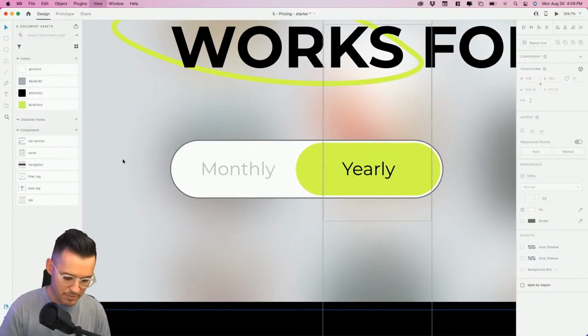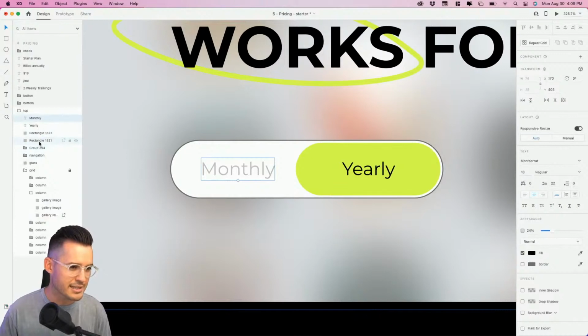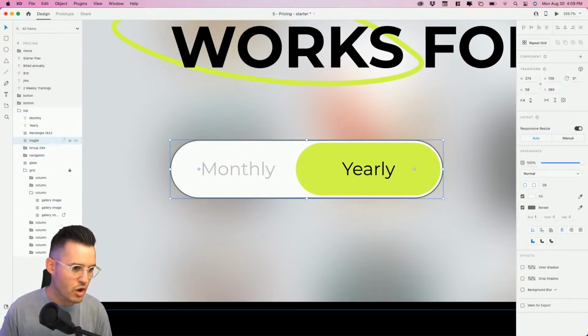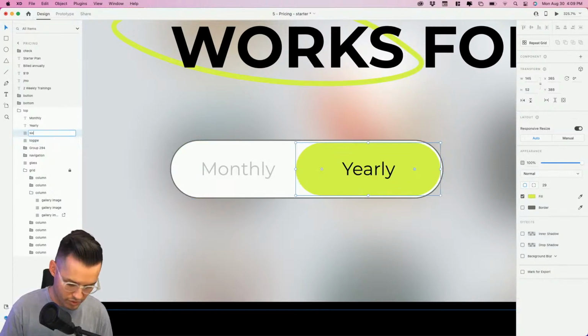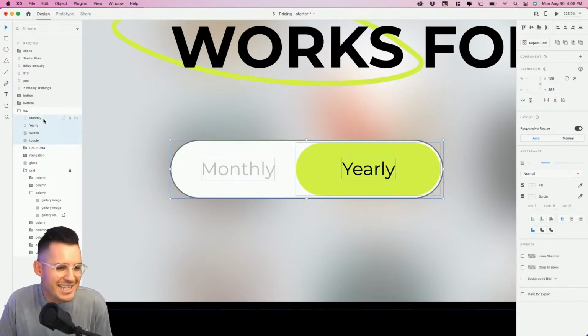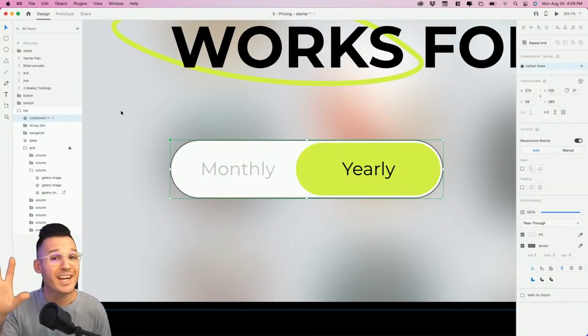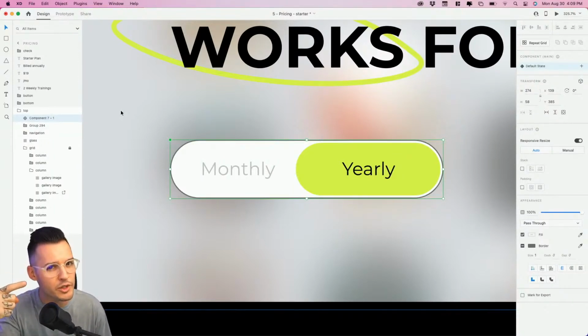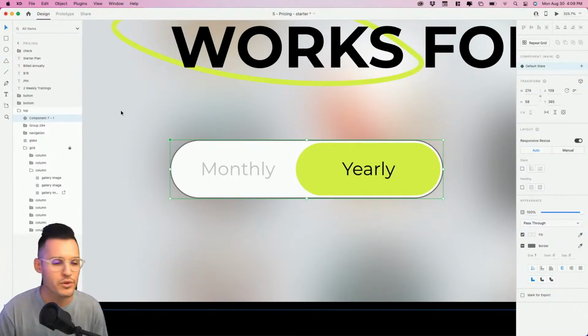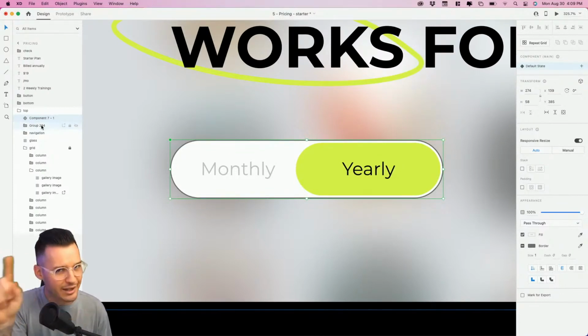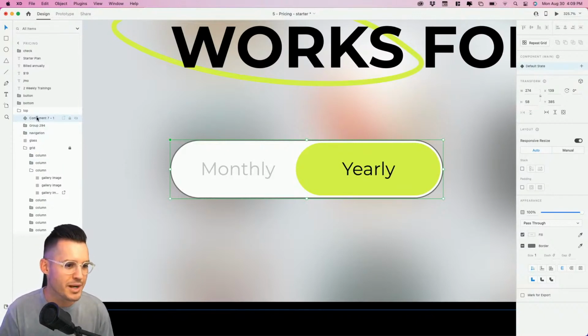Okay. With all of these elements, I'm going to go back to my layers and let's get our toggle background there. And we'll call this one our switch. I just like to name my layers. I like to keep things clean. With that being said, I'm going to turn this into a component. So I didn't actually have to group things first. You don't have to do that. I prefer just to grab the elements knowing I'm going to turn it into a component and then turn it into a component with all the loose elements. That way, later on, when I go into an instance of it, I don't have to click into the component and then into a group. It's just all grouped already via the component. Okay. So I'm going to name this thing my toggle like so.